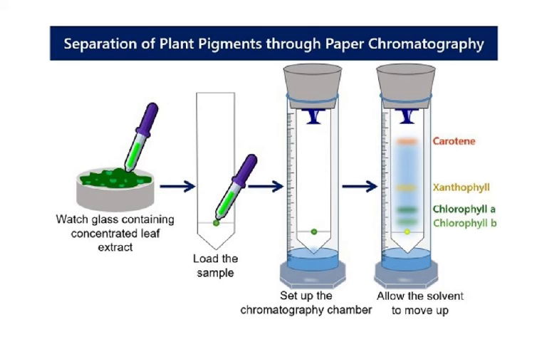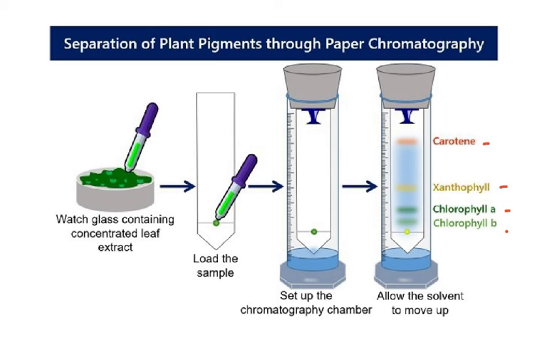Now, I want you to just revise this chromatography. You can see here a watch glass containing concentrated leaf extract, and then you load the sample, and then you set up the chromatography chamber and allow the solvent to move up. Then you see the pigments moving up to different lengths: chlorophyll B, chlorophyll A, then xanthophyll, and then carotene. So you can see how they move different distances.